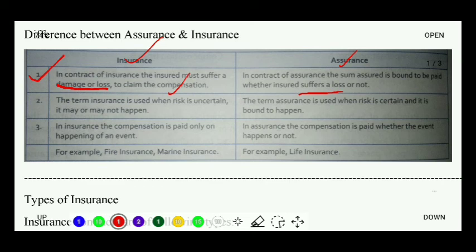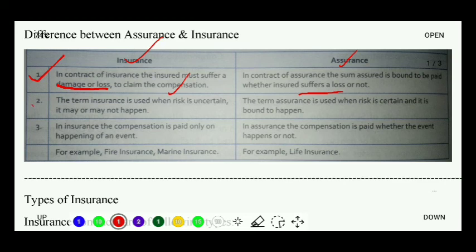If the event happens, then we get a compensation in case of insurance. But in case of assurance, whether the event happens or the event does not happen, does not matter. We will get our compensation or we will get the sum that was assured to us. Understood?